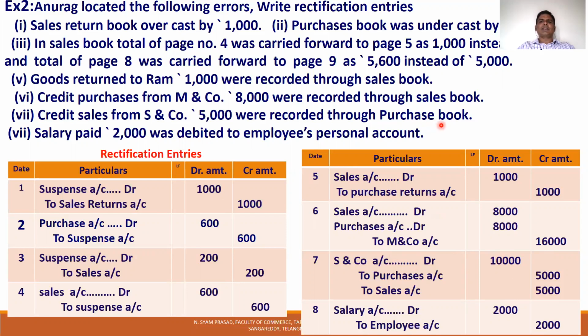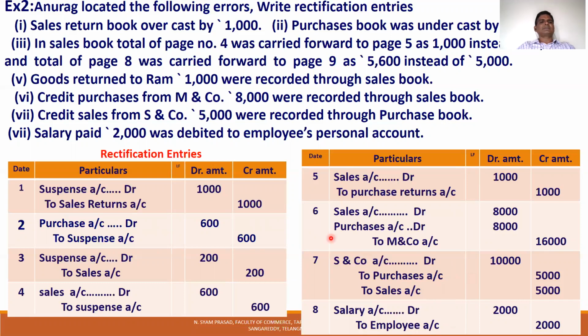That wrong purchase debit is rectified by crediting the purchase account. And one wrong credit in S&T company account is rectified by debiting the S&T company. So 5,000 for the actual entry, 5,000 for the wrong entry.